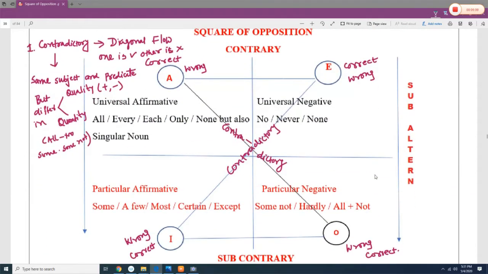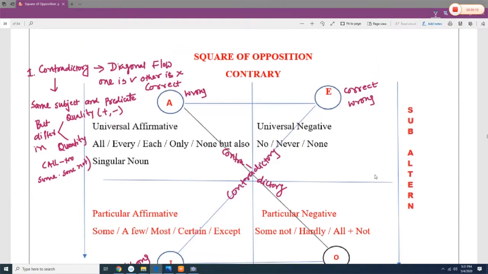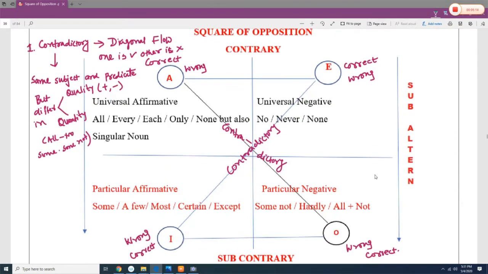Now let's see the square of opposition diagram. In a square of opposition, here we are writing A, here we are writing E, here we are writing I, and here we are writing O. Now we already discussed what is A. A means universal positive or affirmative proposition, and the starting is all, every, each, only, none but also, right? So it is called universal affirmative proposition. And universal negative proposition, it is starting with no, never and none.